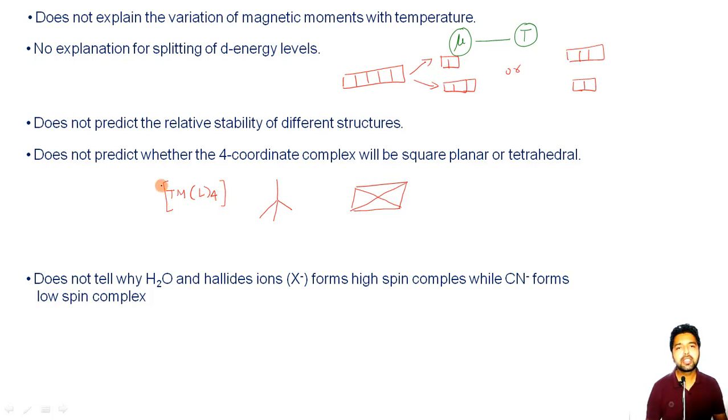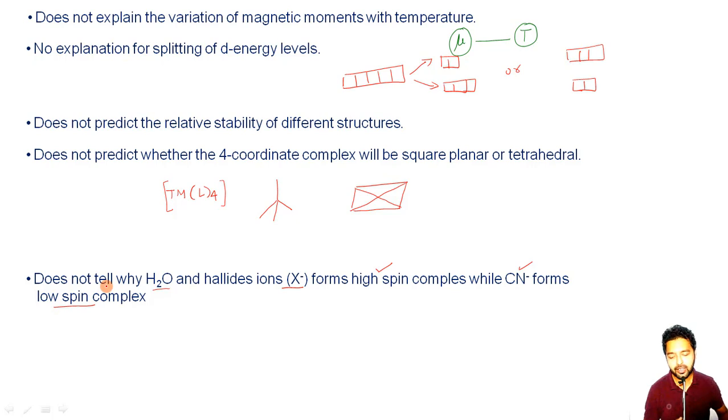We cannot say on the basis of the valence bond theory whether the geometry will be tetrahedral or square planar. And lastly, it gives no idea why some ligands such as water and the halide ion form high spin complexes, while some ligands such as the cyanide ion form low spin complexes. No idea once again from the valence bond theory.